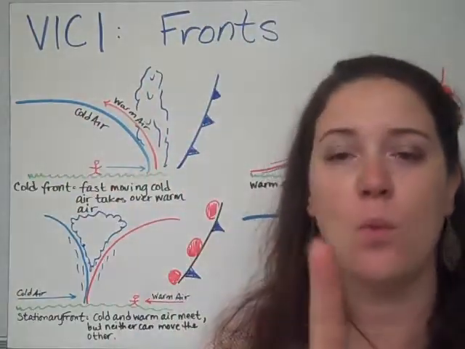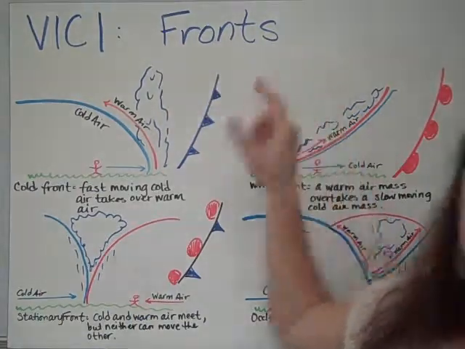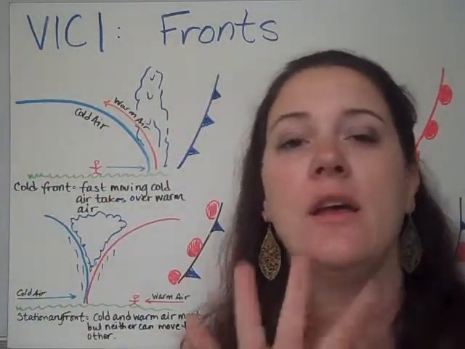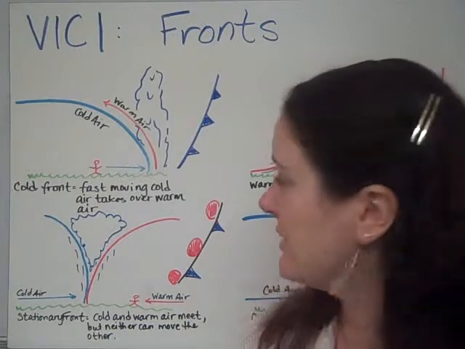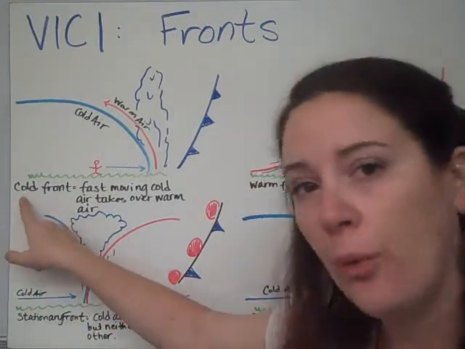Very important concept number one is all about fronts, when those air masses are meeting. There are four types of fronts. The first one is a cold front.